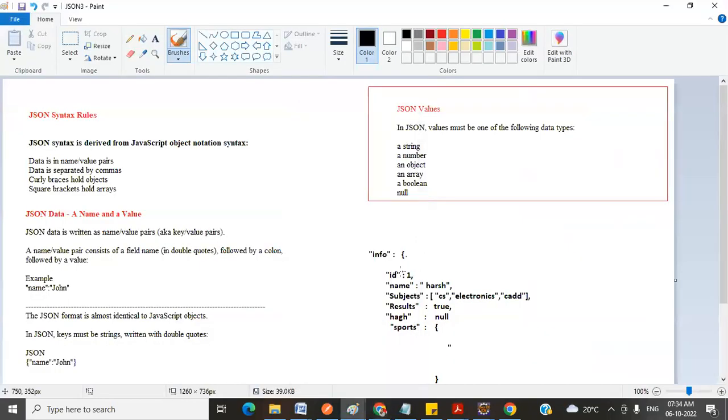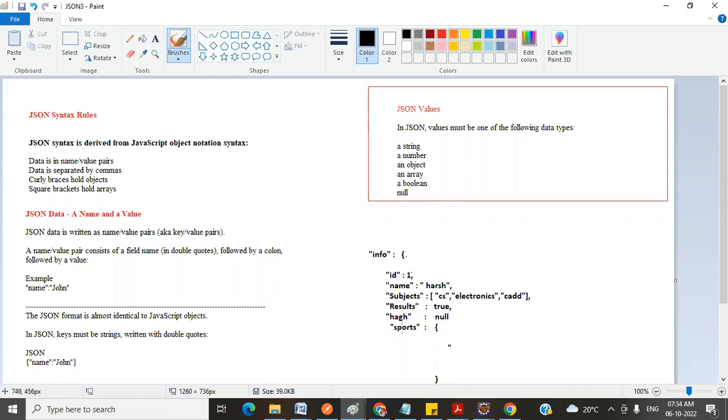Observe here. For ID, I have used number. For the name, I have used the string. For the subject, I'm using the array. Inside the subject, I'm declaring the array, opening square bracket and closing square bracket. And for the result, I'm using true. True comes under the Boolean data type. True and false come under the Boolean. And for some other variable, I'm using the null.